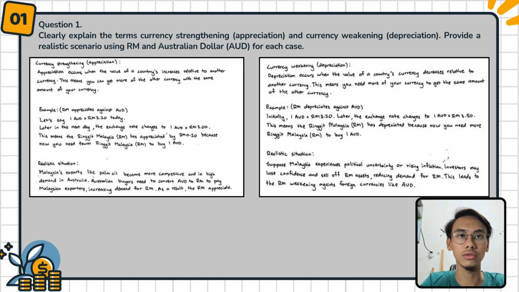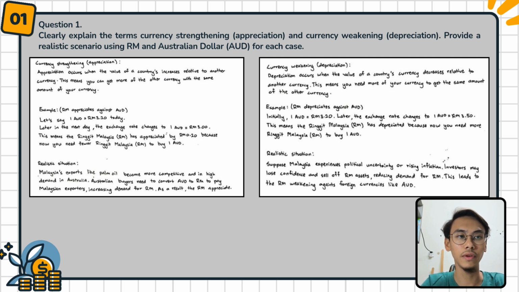Let's say 1 Australian dollar equals RM 3.20 today. Later, the next day, the exchange rate changes to 1 Australian dollar equals RM 3. This means the ringgit Malaysia, RM, has appreciated by 20 cents because now you need fewer RM to buy 1 Australian dollar. For the realistic situation, Malaysia's exports like palm oil